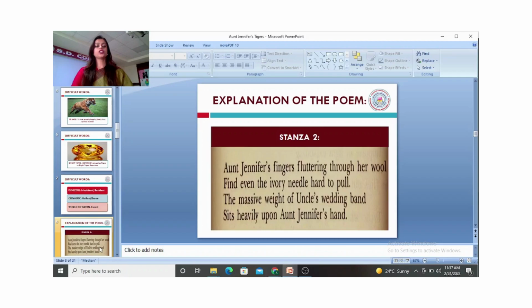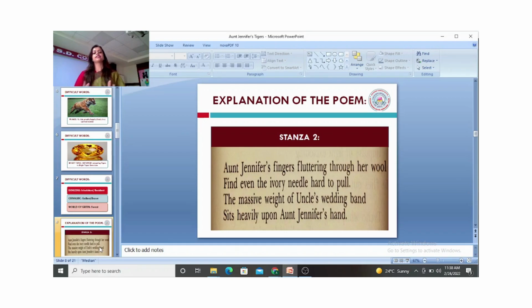Now let's move on to the next stanza. Stanza 2. Aunt Jennifer's fingers, fluttering through her wool, find even the ivory needle hard to pull. The massive weight of Uncle's wedding band sits heavily upon Aunt Jennifer's hand.